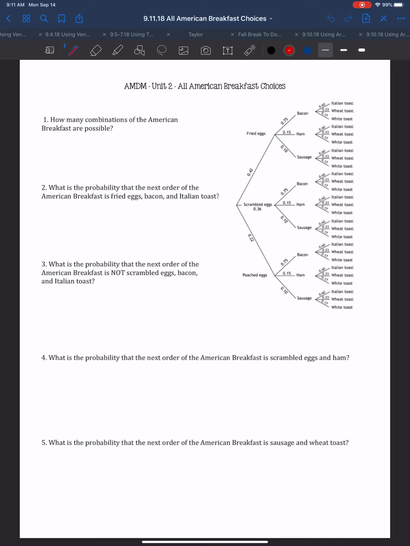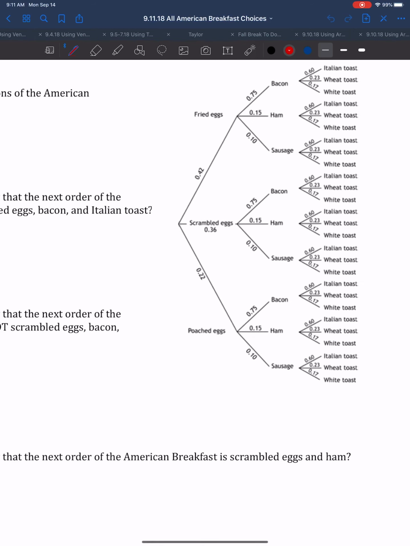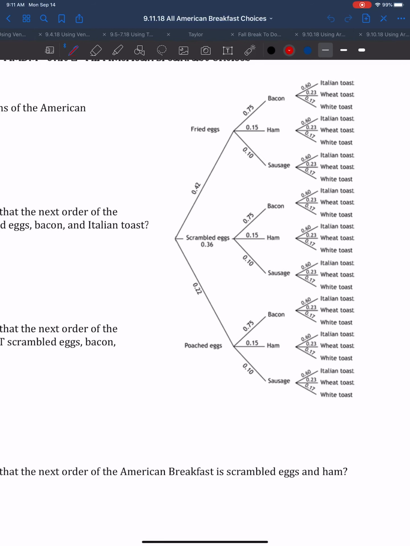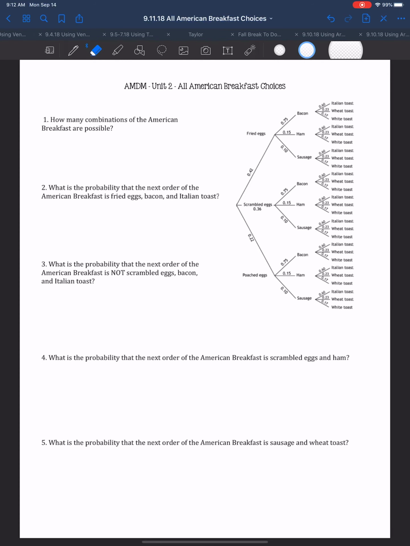And if you notice, each one of the lines that go to each of the items have a weight to them, or have a number. This tells us the likelihood of getting that item. So fried eggs, for example. The likelihood of someone ordering fried eggs is 0.42. That means that it is a 42% chance of someone getting that. Same with scrambled eggs. Scrambled eggs have a 36% chance, and poached eggs have a 22% chance. And all of the meats have a value to them, and all of the bread options have a value to them. So what we want to do is use this tree diagram to help us figure out each of these questions.